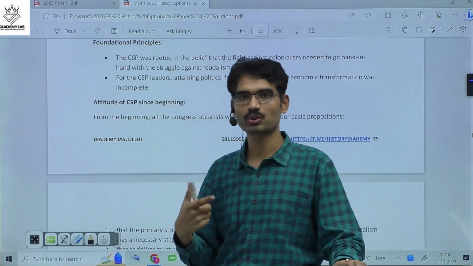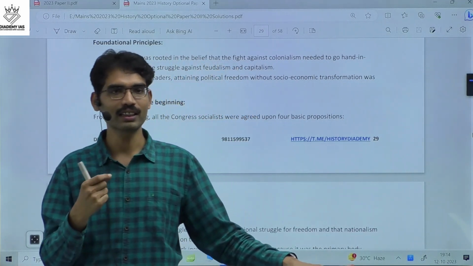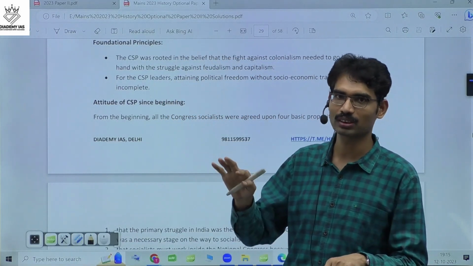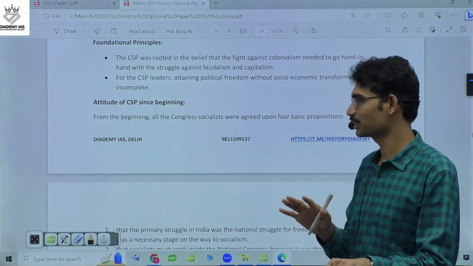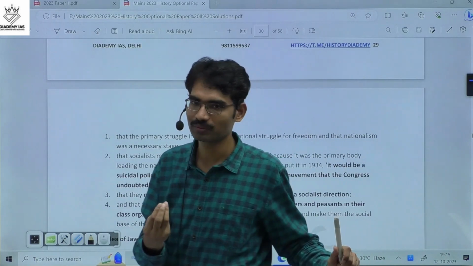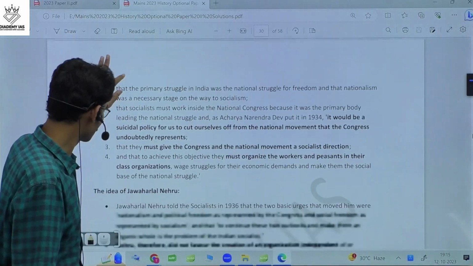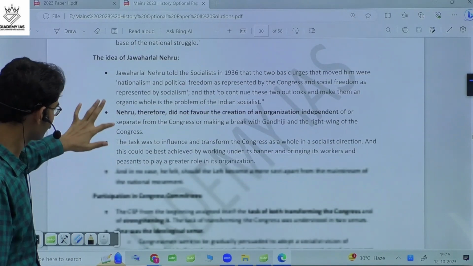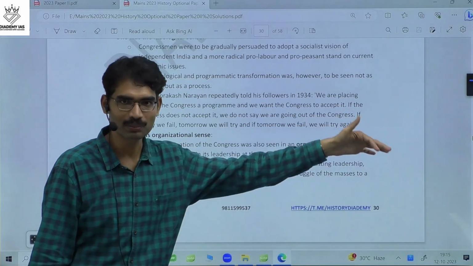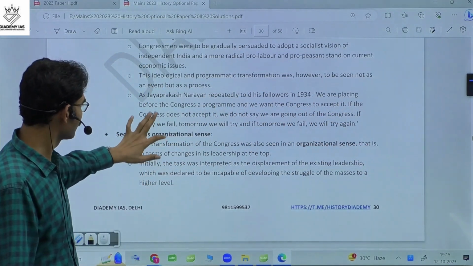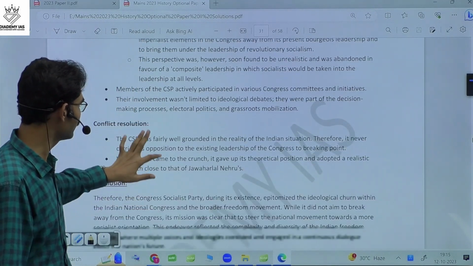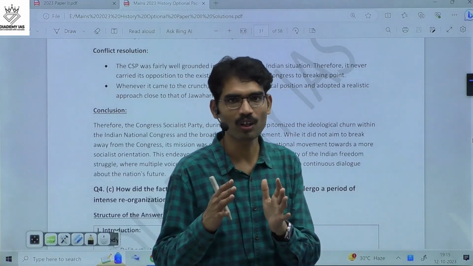But when it comes to the Congress Socialist Party, even though ideologically it had a different opinion about the national movement, still they wanted to stay within the broader national movement led by Congress. And that is what we need to highlight: the attitude of the Congress Socialist Party. The idea of Jawaharlal Nehru, participation in Congress committees, and whatever principles they believed in, how they acted. So they always wanted to stay within the Congress fold only. They didn't want a split.